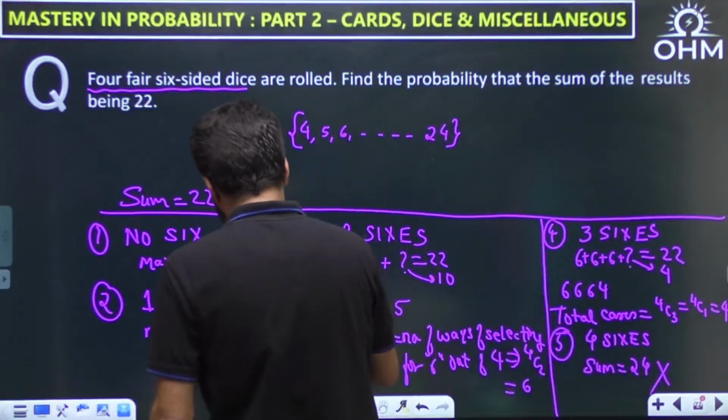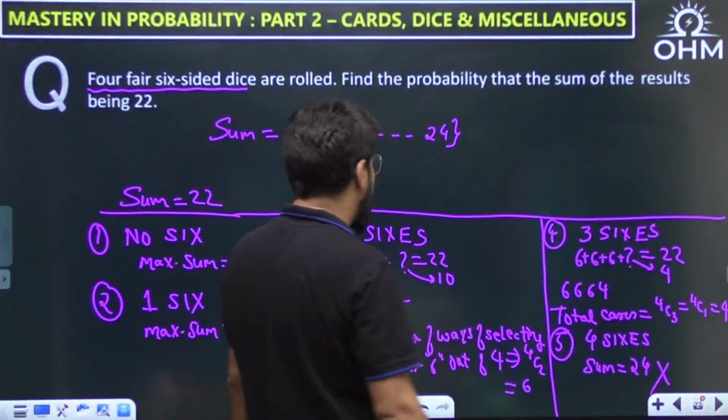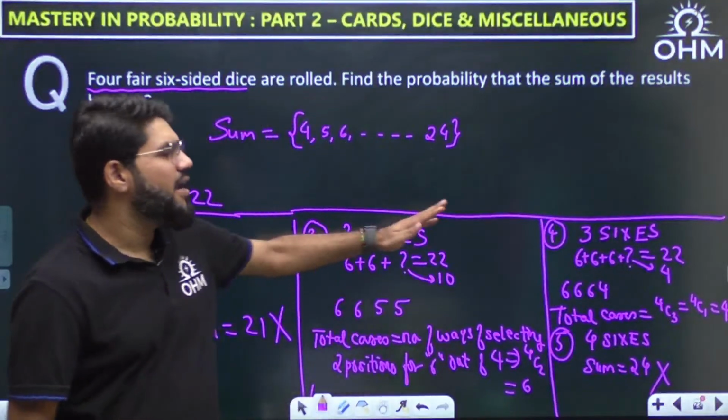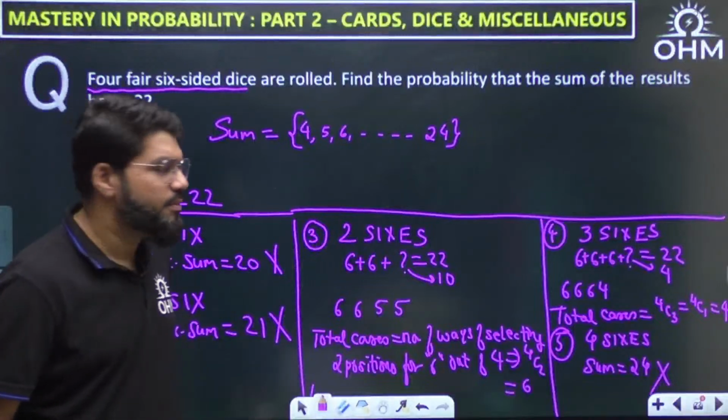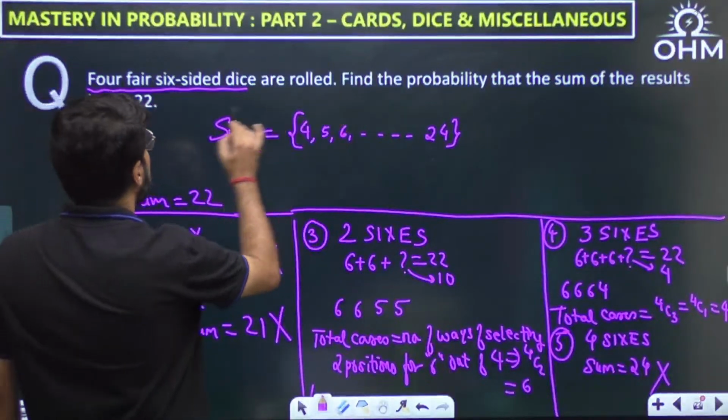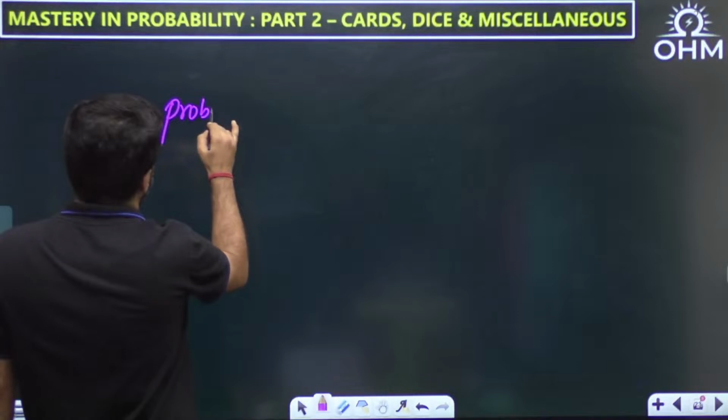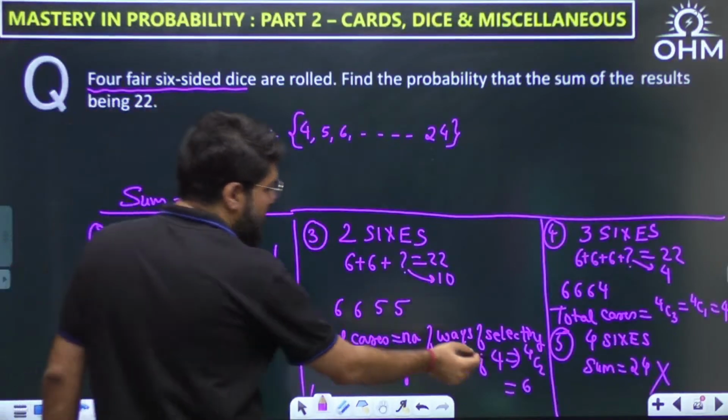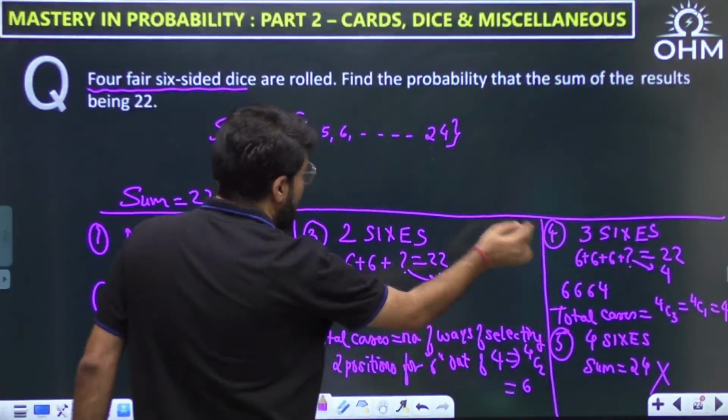I don't require sum of 20, I don't require sum of 21. I want sum of 22. So only case 3 and case 4 are becoming our favorable case. Now what is the probability? Probability is as always favorable by total. How many favorable cases? 6 here and 4 in the next one.